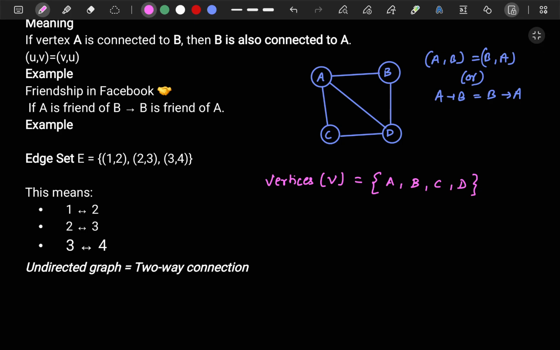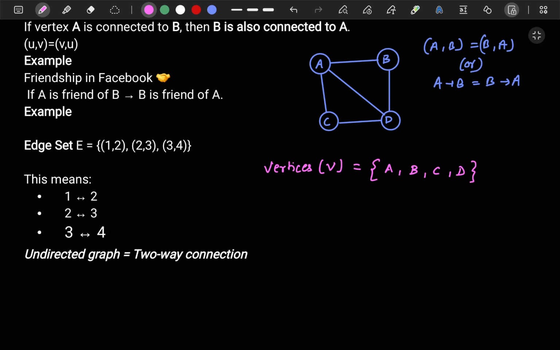Now if I want to represent edges, that is E. So you understood how I wrote these vertices.